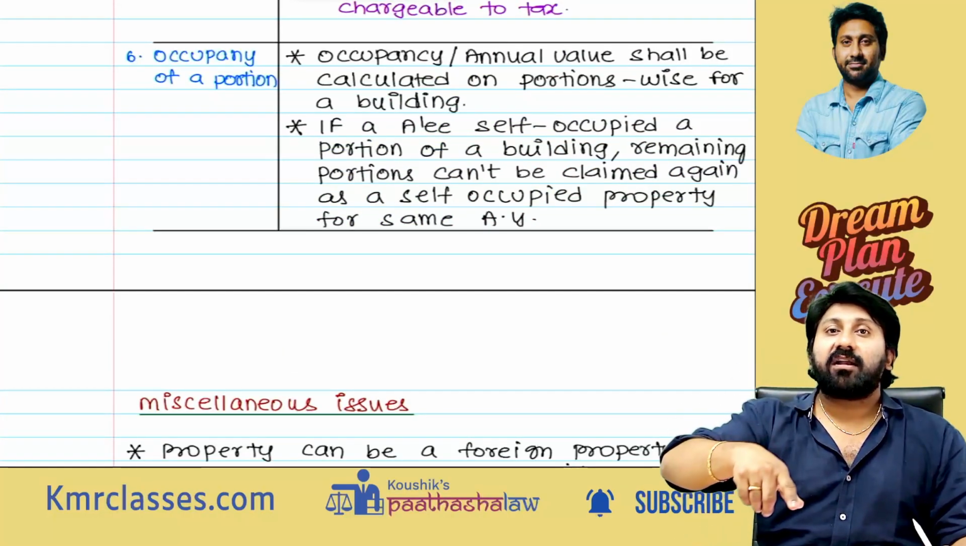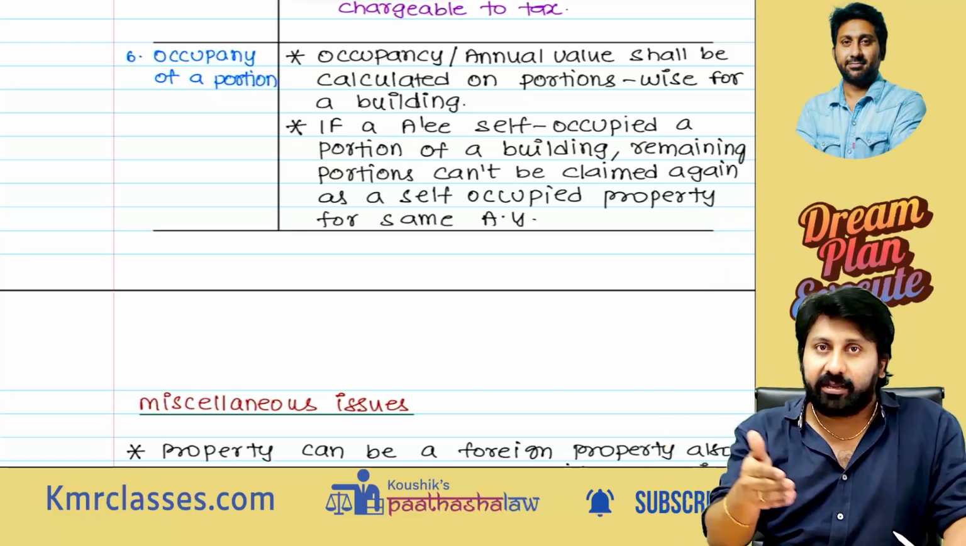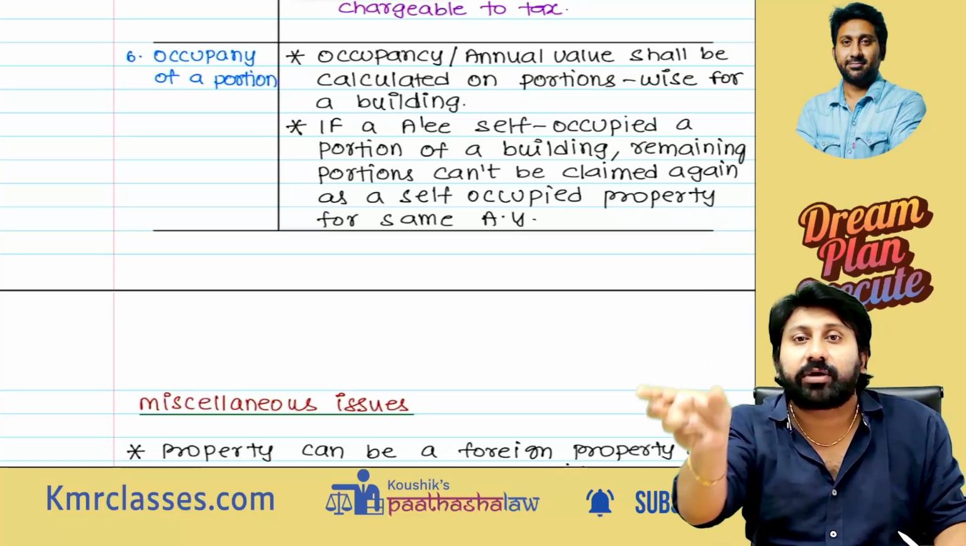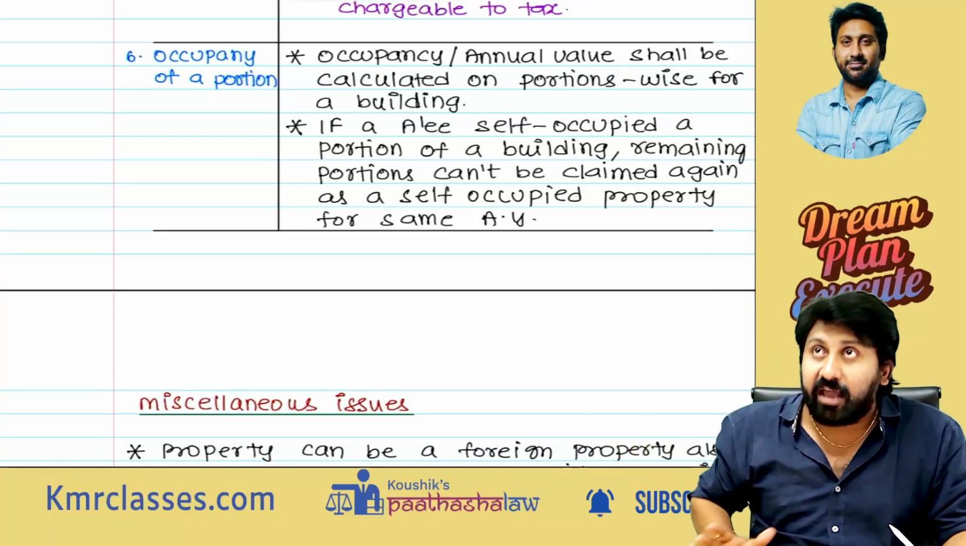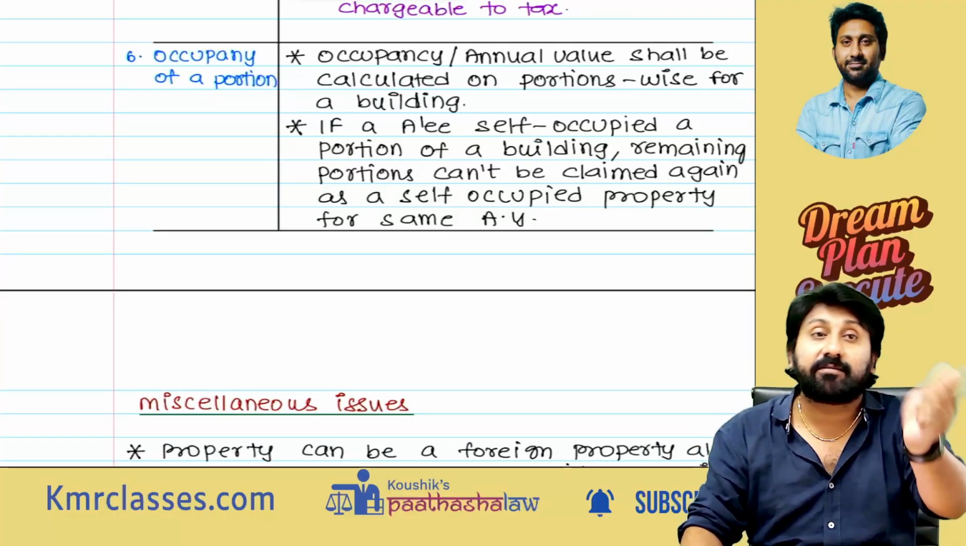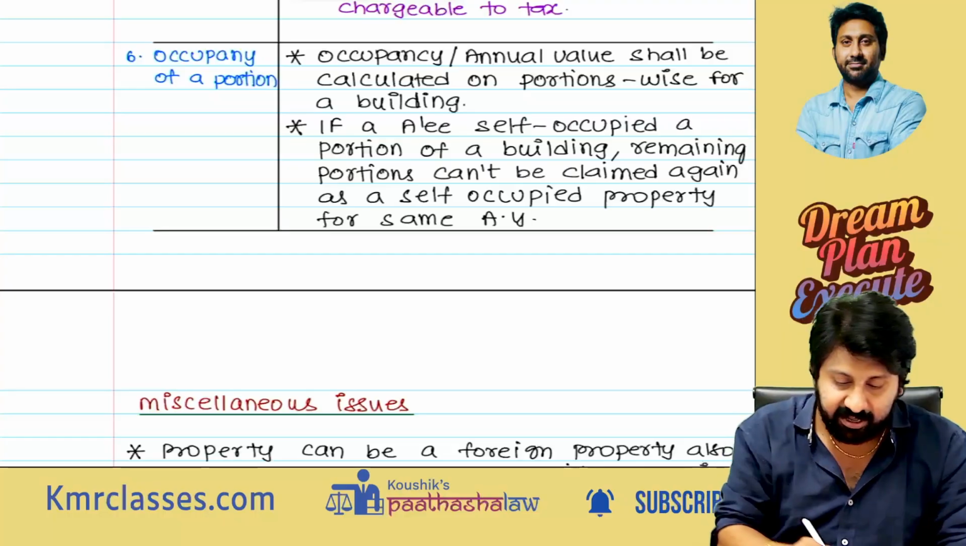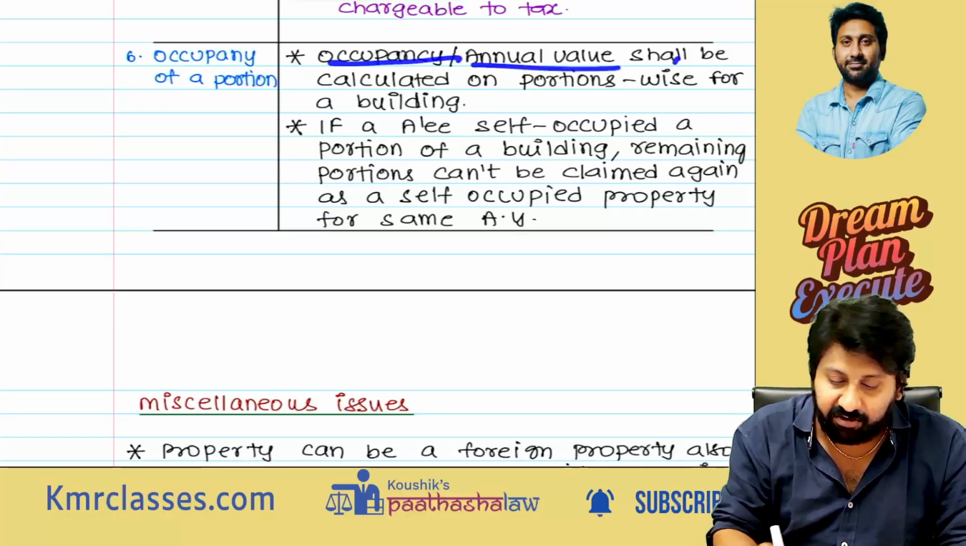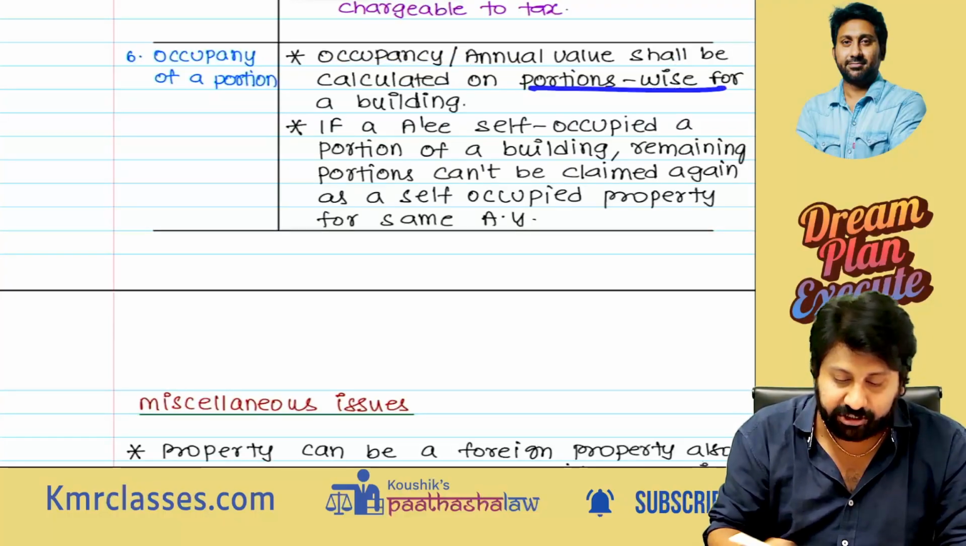When there are so many portions in a building, each portion is subjected to tax separately. The entire building will not have one taxability, because some portions you can give on rent, and some portions you can use for your own purposes. That's why occupancy or annual value shall be calculated portion-wise for a building.